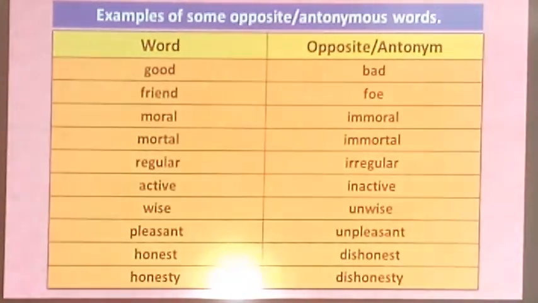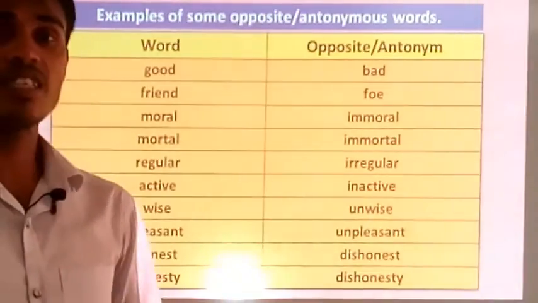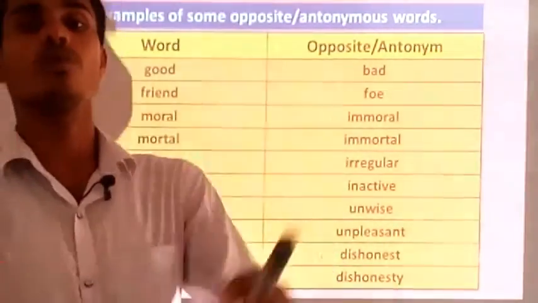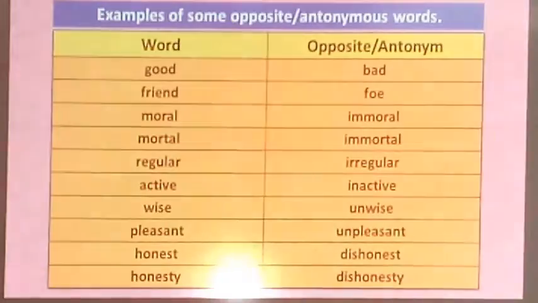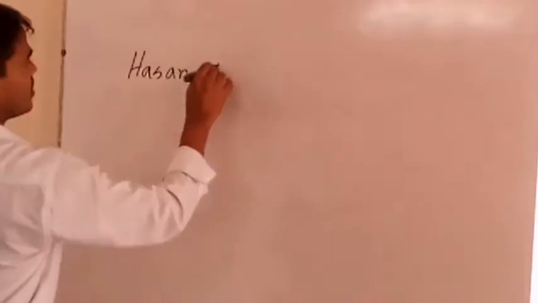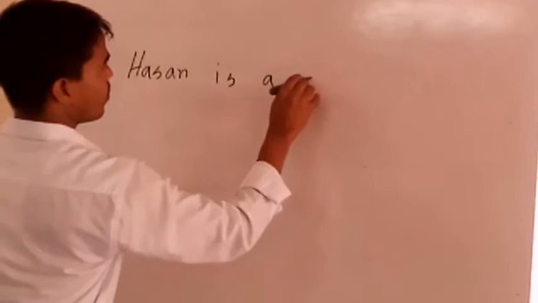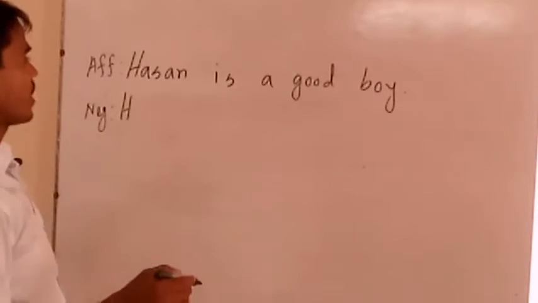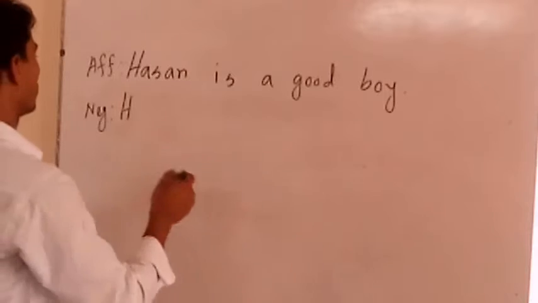If you change the sentence affirmative to negative. Now see an example. Hassan is a good boy. It is an example of affirmative sentence.